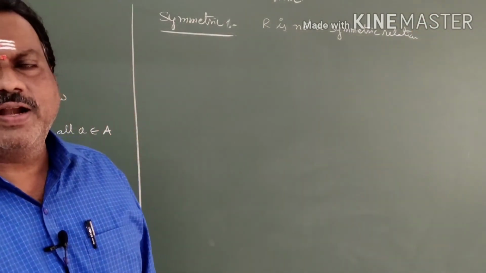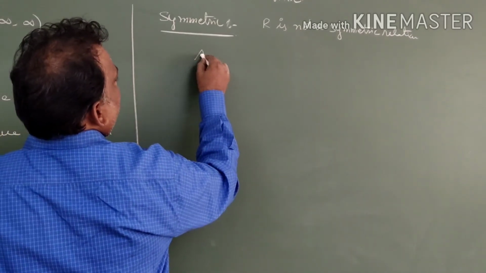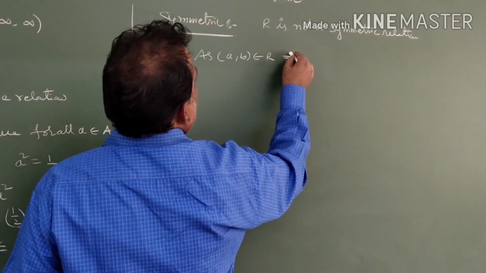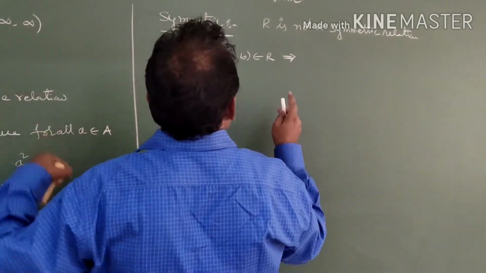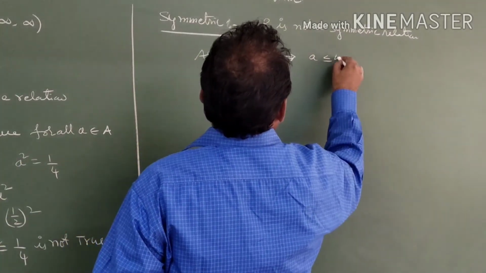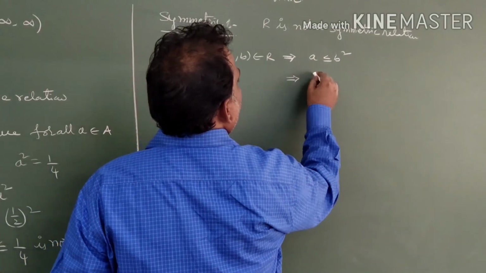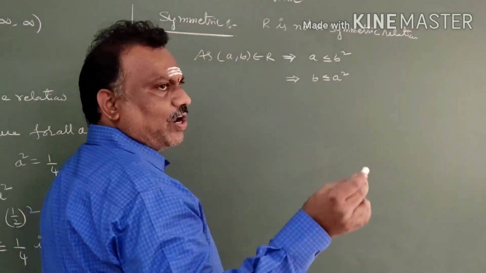Now, if it is not a symmetric relation, you have to give an example. (a, b) belongs to R implies a less than or equal to b square. But b less than or equal to a square is not true for all cases.